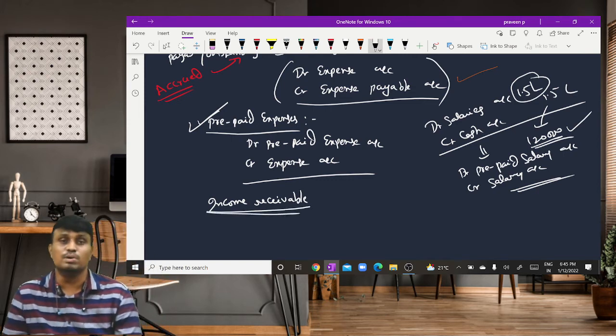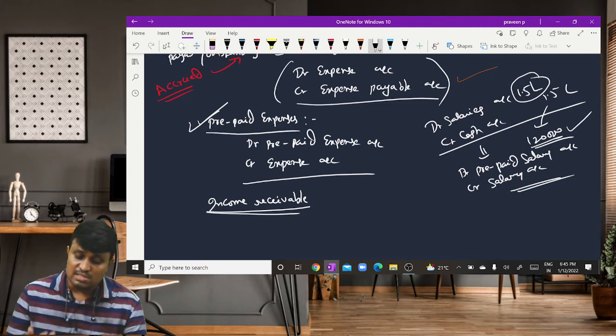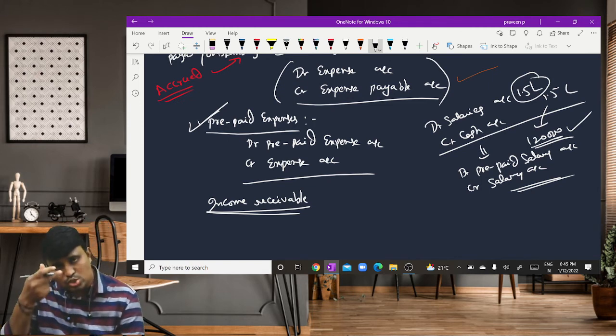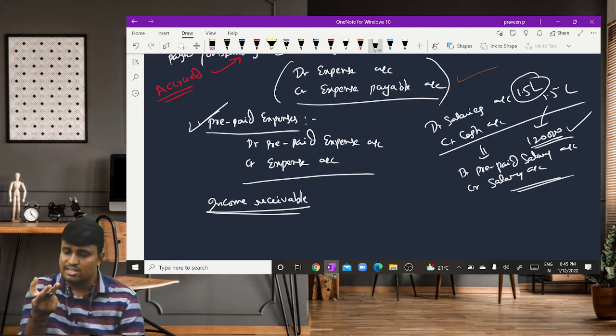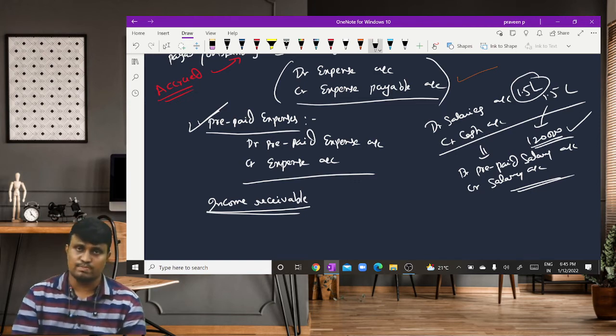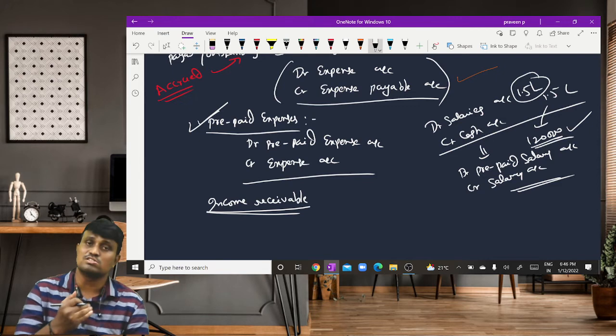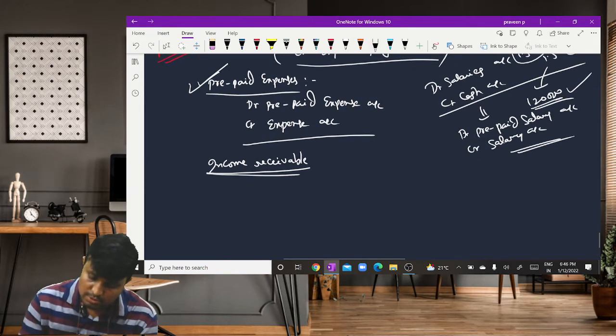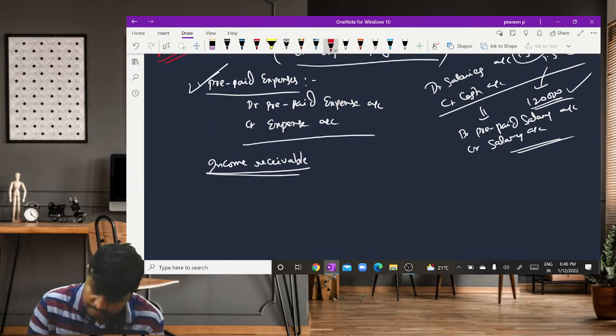Income receivable. So these two, we already discussed two entries relating to the adjustments at the end of the year. The two belong to the expenses. Then the coming two belong to the incomes. So for example,